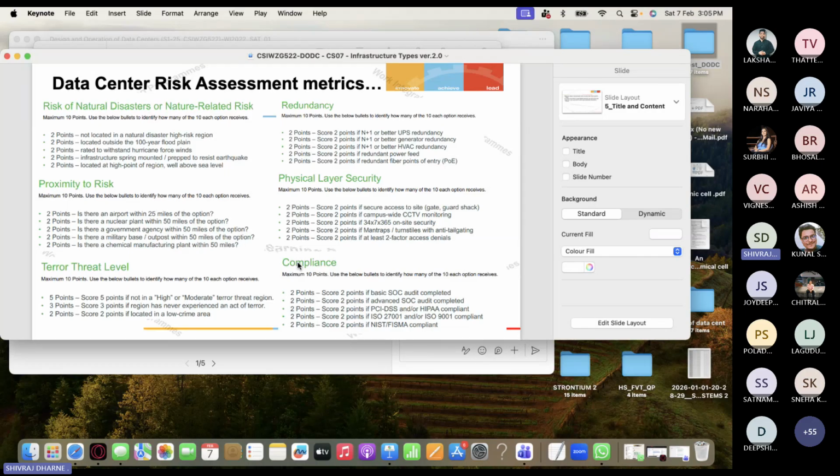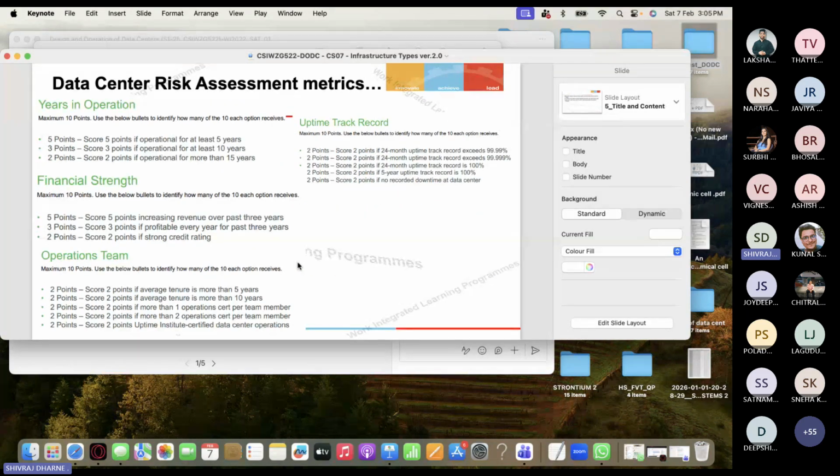So you can remember this. I don't have to go through each of these, but all 10 points are divided into different categories, and we have to make sure we get the highest points to ensure that you are covering the risks.